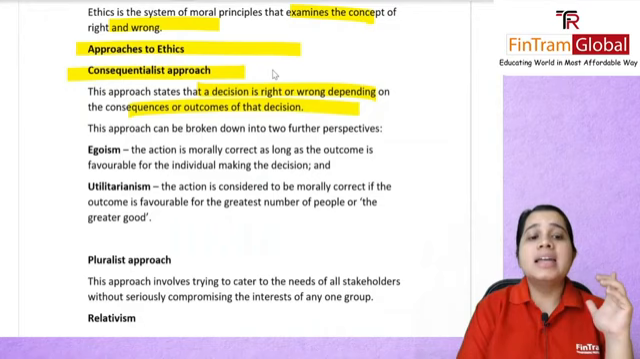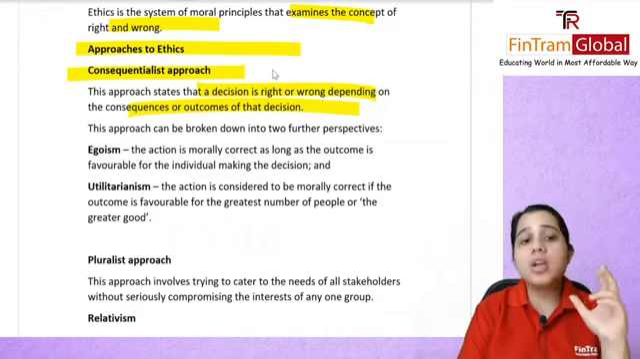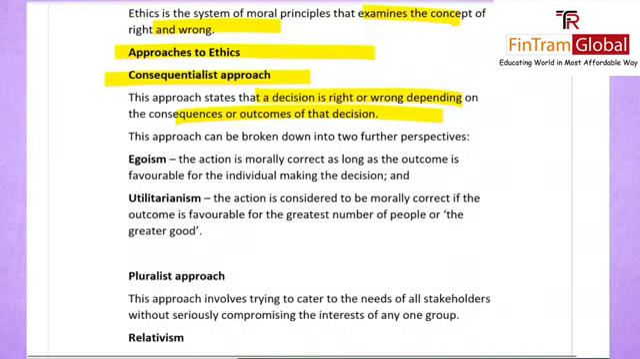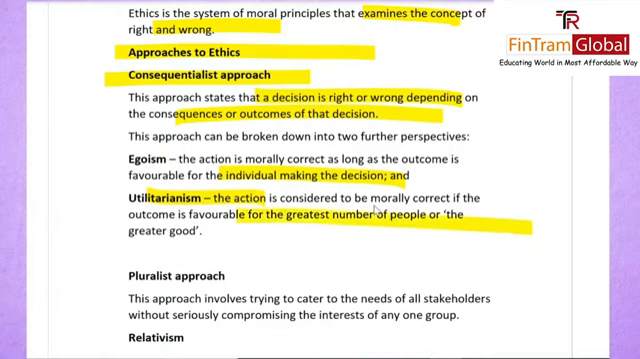So, here this approach, your consequentialist approach, can be broken into two parts. Alright, you have your egoism. They will see that an action will be either morally correct or wrong, as long as the outcome, whatever they are getting, is favorable for that individual who is making the decision. But in utilitarianism, they'll see how it is going to be affecting the maximum number of people, right? Is it favorable for a greater number of people? So, they are not just going to consider the individual self.